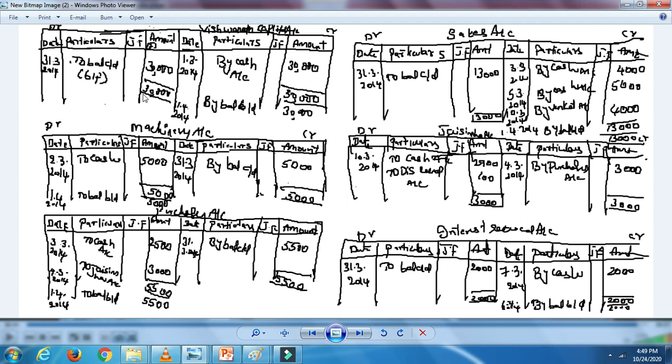This is a debit side, this is a credit side. If balance brought down is on the credit side, the trial balance also you need to write on the credit side only. If the balance brought down is on the debit side, you need to take it in the trial balance also on the debit side, the amount and the name of the account simultaneously. Let's do this problem.